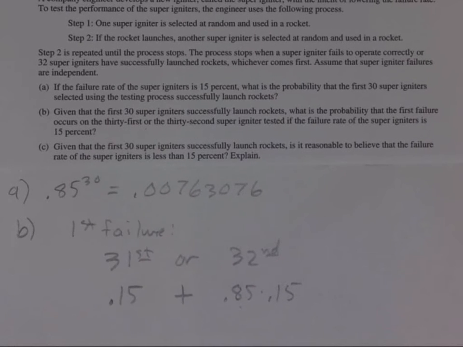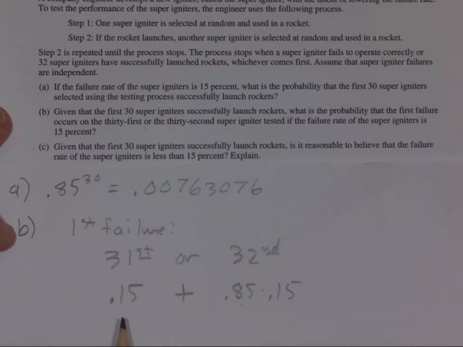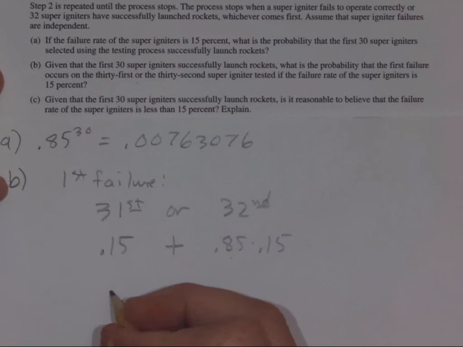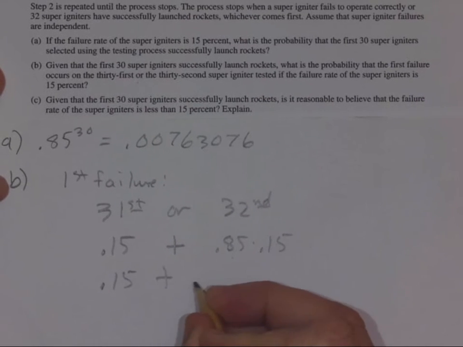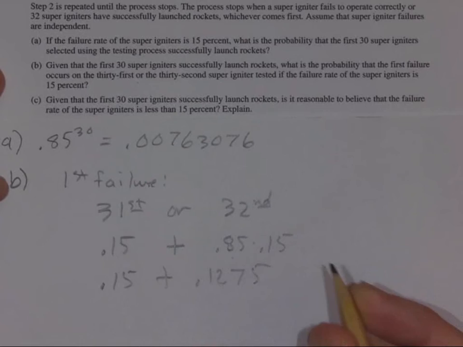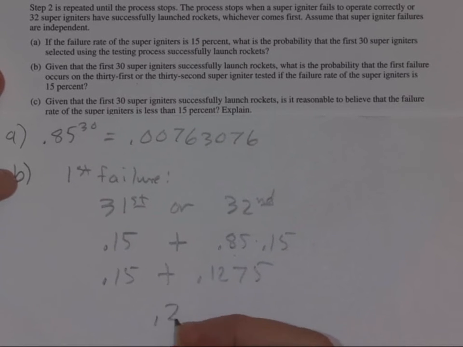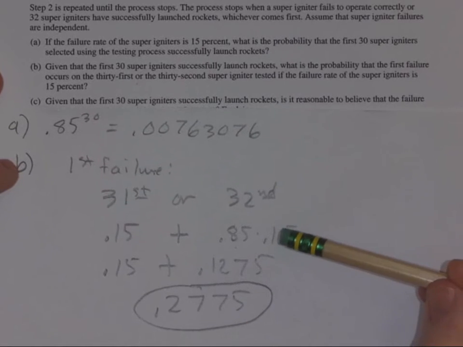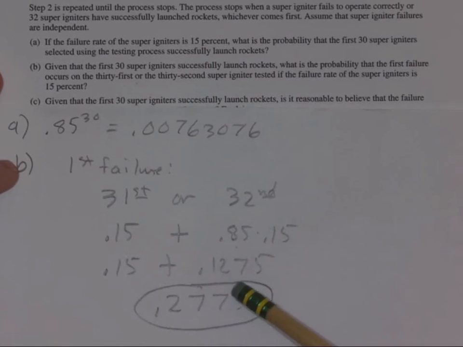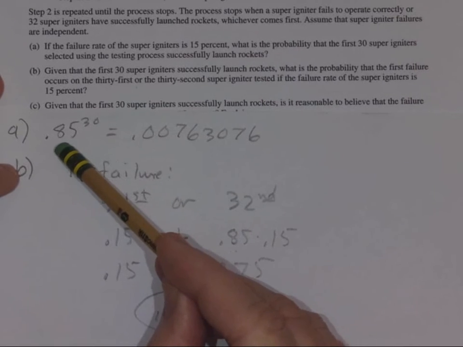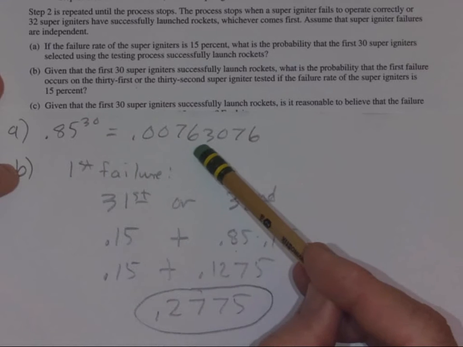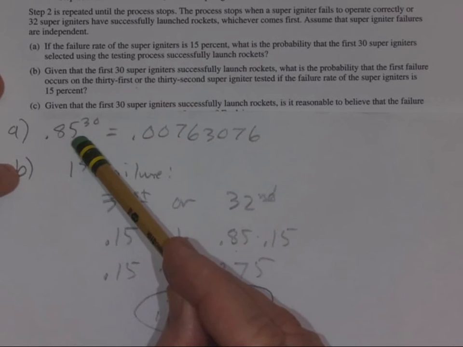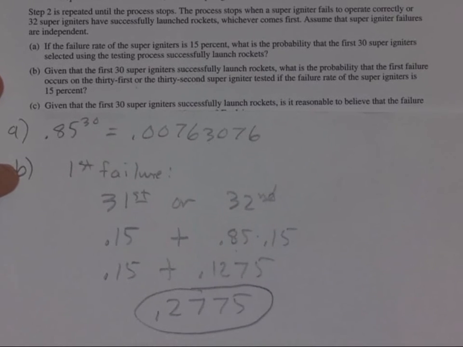And so the probability that your first failure is on the 31st or the 32nd trial is that plus that. And so that is going to be 0.15 plus, and that's 0.1275. And that is 0.2775. Okay. And showing your work, by the way, in this, it would be just showing some tabulations here like that, and that would be considered showing your work. Showing your work here is basically showing that. And so don't just put the decimal answer. Show your work. Show this number there, and that would give you full credit there.